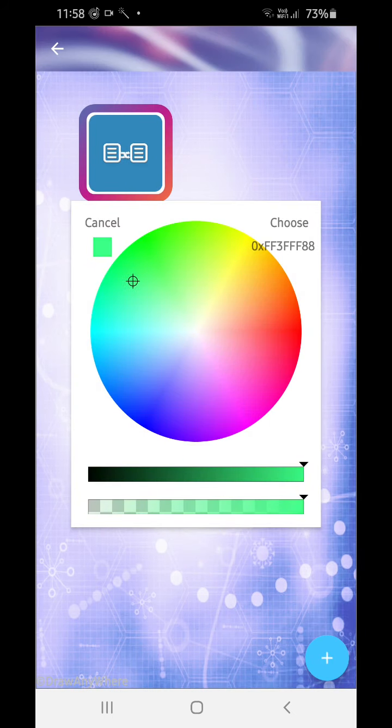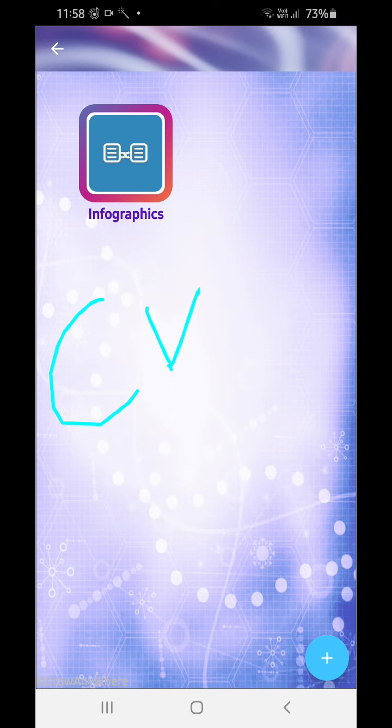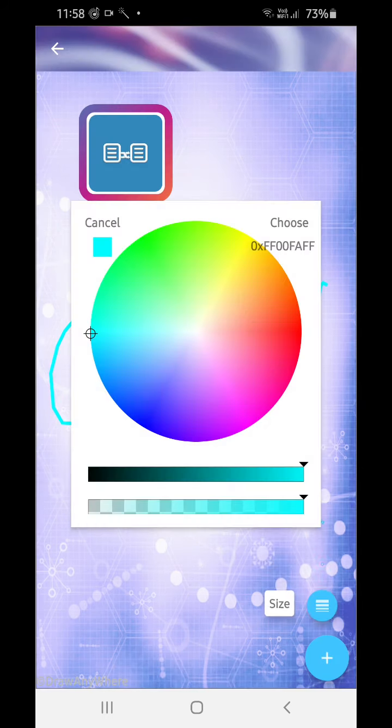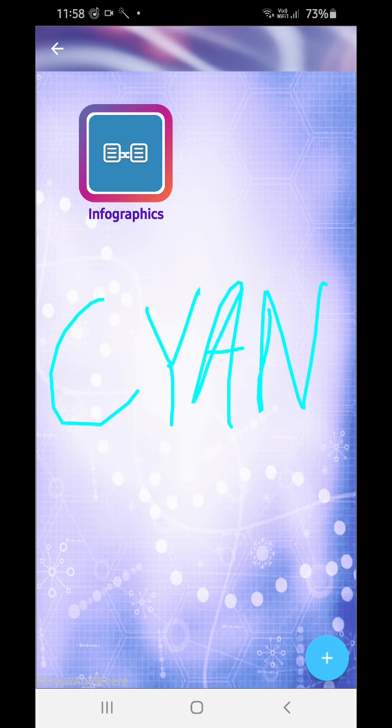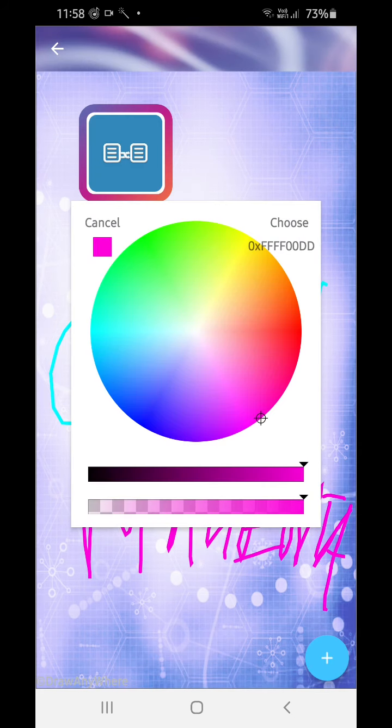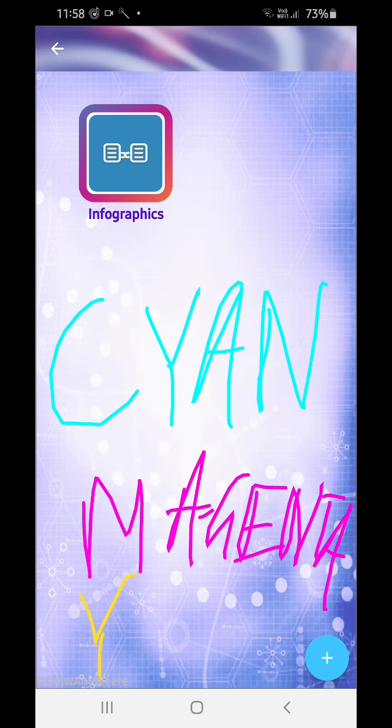Now, secondary colors: cyan, magenta, and yellow. These three are secondary colors.